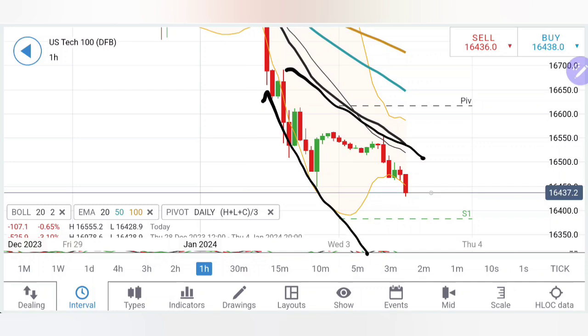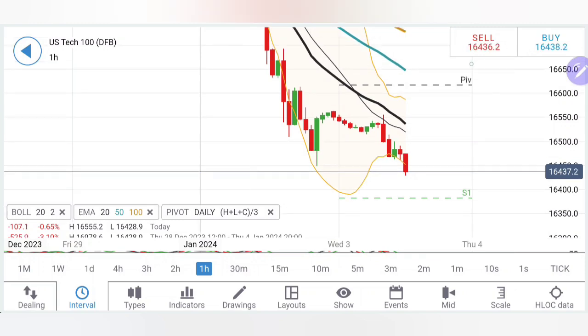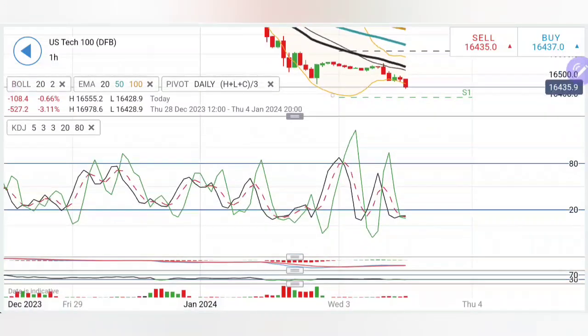The lows are far below, and if it trades now below 16,390, we can expect another 80 points from there, where we can look forward to 16,300 levels as the next targets. But right now, just observe these two candles, double top levels, the 20 period moving average sitting at around 16,550. Thus, 16,550 is the level beyond which you can say prices are reversing. And if Tech 100 at any point of time trades beyond 16,550, 560, we can expect 16,600, 620. And if it trades beyond 16,620, that is the reversal confirmation.